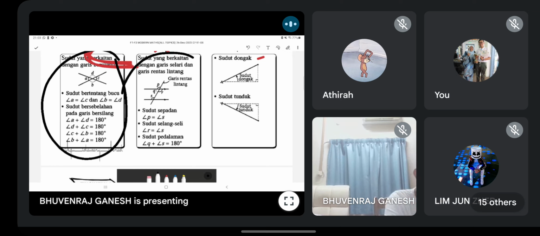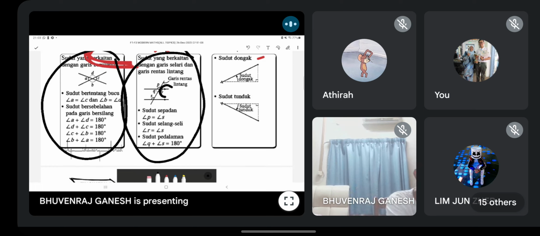Okay, and then this one, famous also. Guys, you all still remember, right? Z. Z is a very important letter dalam mathematics because the sudut kat dalam, at the corner, penjuru sudut tu sama. Okay, example, let me see. R and S, nilai dia sama. Okay, because of the Z shape. And then you can say that P and S also same. Sudut P dan sudut S nilai dia sama.